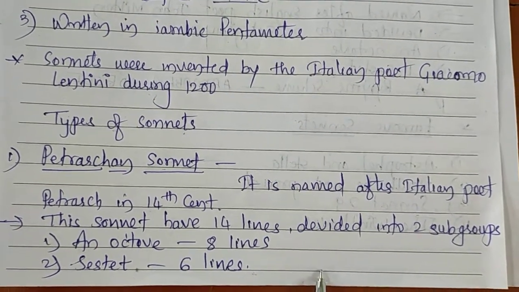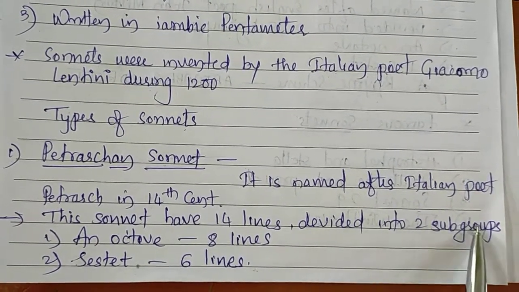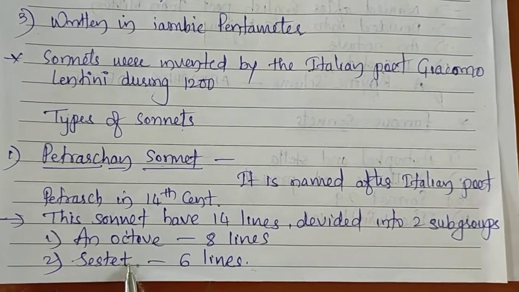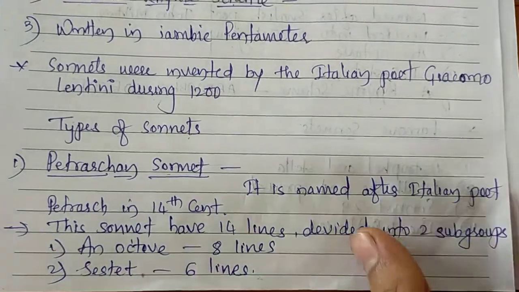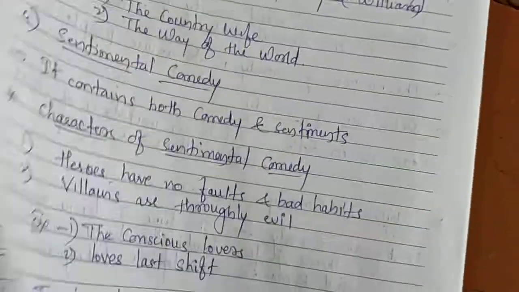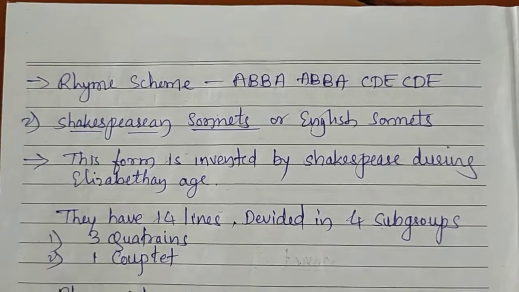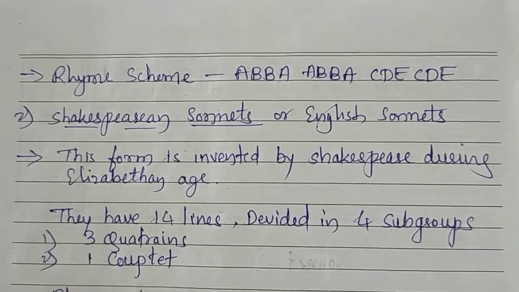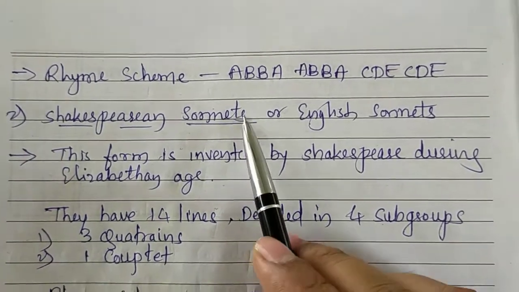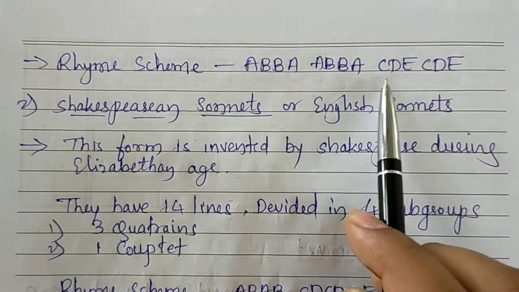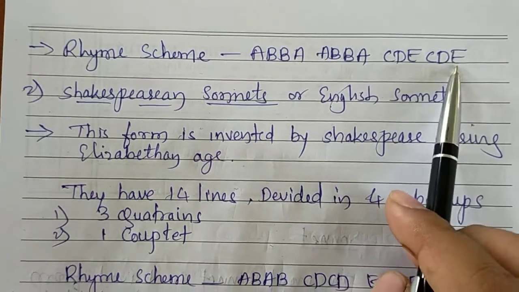As I said, the Petrarchan sonnet is divided into 2 subgroups. The first group is the octave, the second is the sestet. Now, there is a particular rhyme scheme for the Petrarchan sonnet, that is ABBA, ABBA, CDE and CDE.